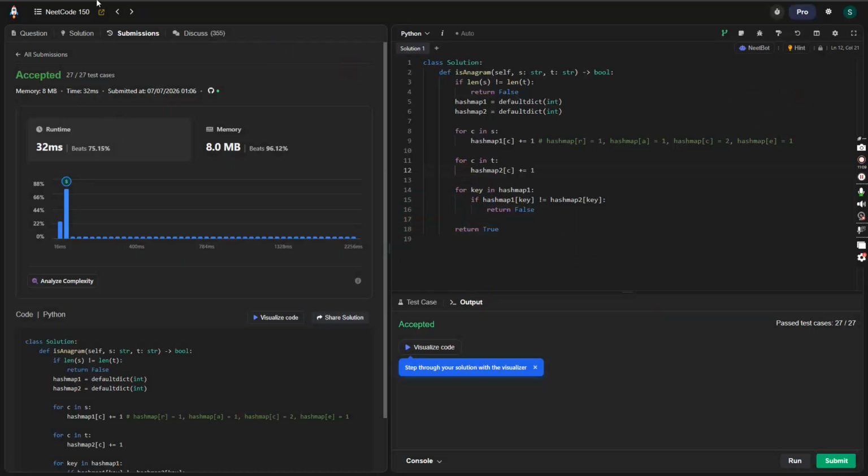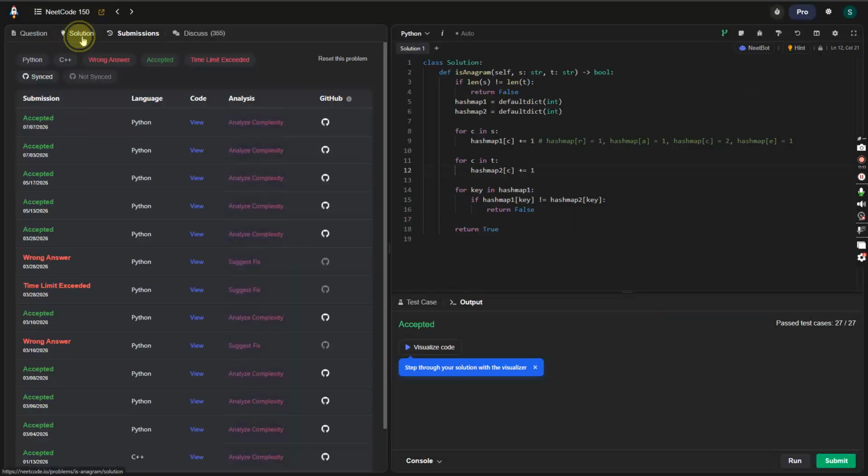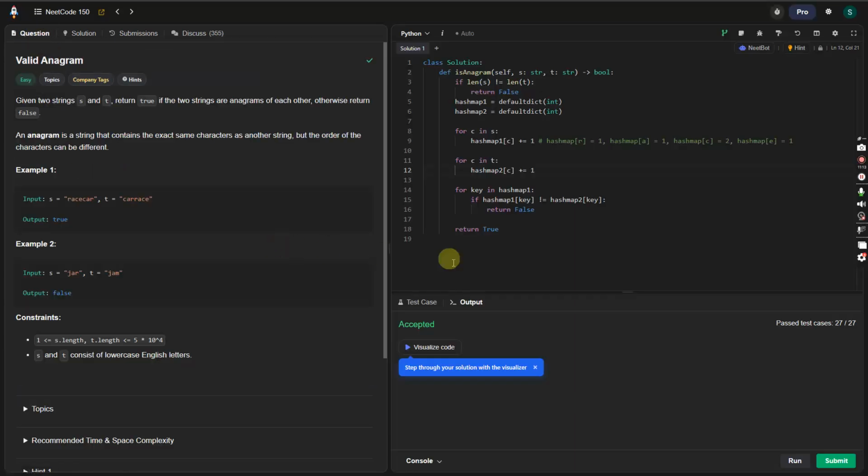So here, we're going back. If I didn't explain it properly, I'm going to explain it here. Key here would be r. So let's say r is the first key. It checks if hash map 1 r, which is going to be 2 because we can see there are 2 occurrences of r, does not equal hash map 2 r, which is also 2, then return false.